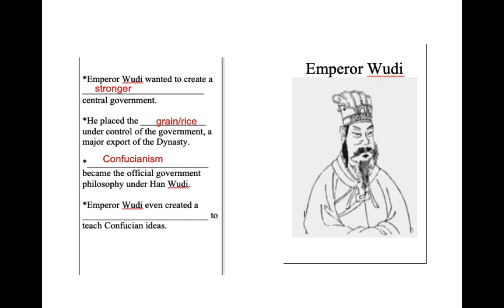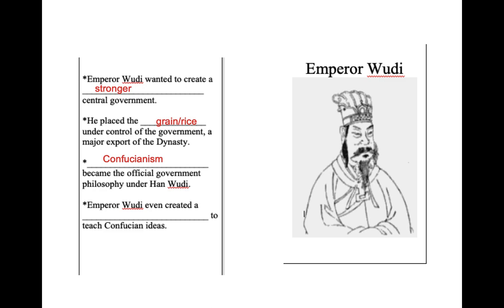Confucianism became the official government philosophy under Han Woody. We will learn about Confucianism very soon. It was brought to us by a man named Confucius, and he truly believed that Confucius' ideals are the ways in which people should behave in life. It's called ethics, proper behavior. And we'll learn all about Confucianism.